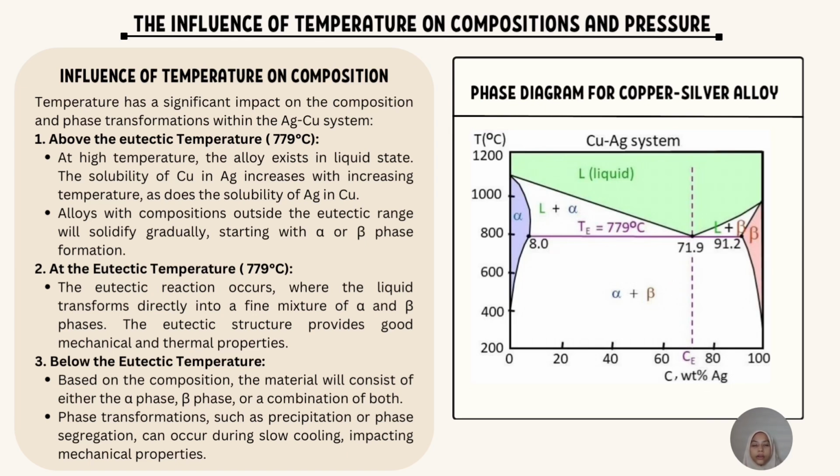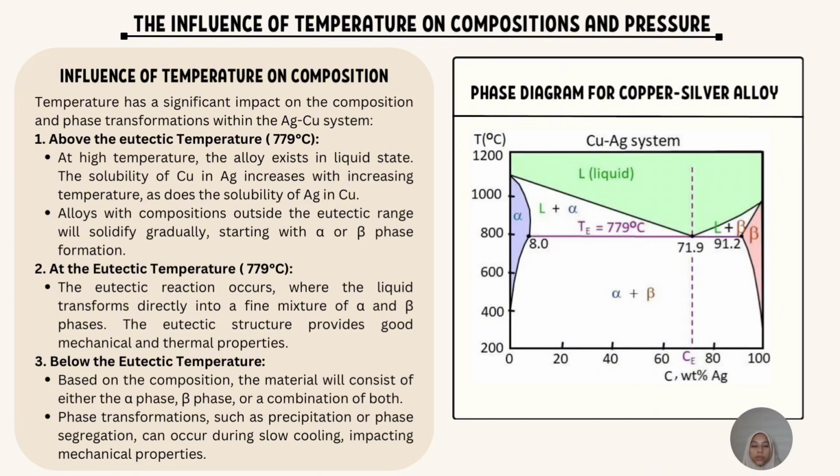At exactly 779 degrees, a special transformation known as the eutectic reaction takes place. The liquid alloy transforms directly into a fine mixture of alpha and beta solid phase. This eutectic structure provides a good balance of mechanical strength and thermal properties, making it useful in applications like soldering.